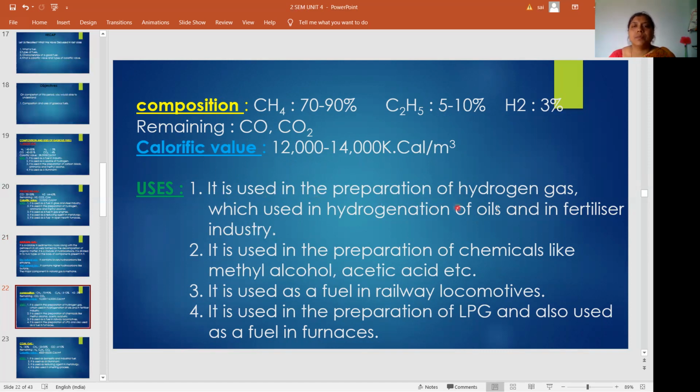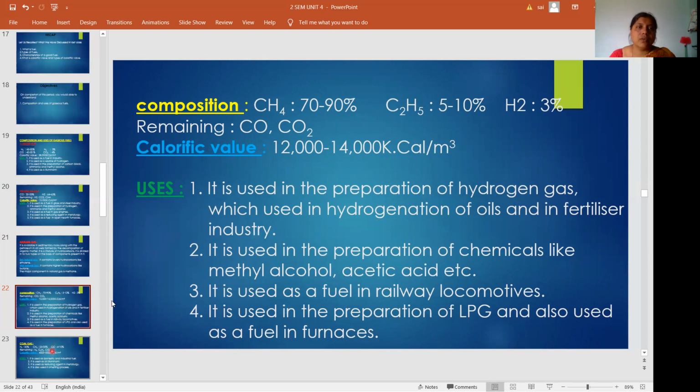Uses: it is used in the preparation of hydrogen gas, which is used in hydrogenation of oils and in the fertilizer industry. It is used in the preparation of chemicals like methyl alcohol, acetic acid, etc. It is used as a fuel in railway locomotives. It is used in the preparation of LPG and also used as a fuel in furnaces.